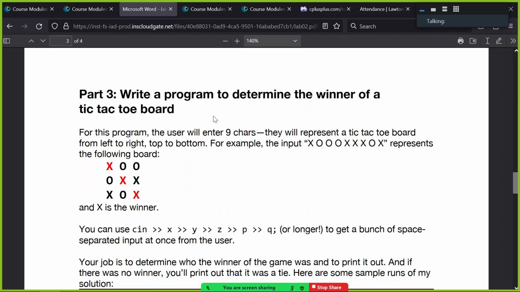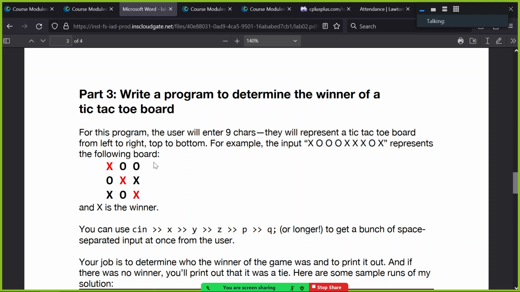All right, the next one is about tic-tac-toe. So we're going to have the user enter a tic-tac-toe board all on one line. The user is going to enter a space-separated tic-tac-toe board, where you're getting a row at a time. Let me try and explain. The first 3 characters are the first row. The next 3 characters are the next row. The last 3 characters are the bottom row of a tic-tac-toe board. I guess you could get it in a different way, but we're just going to get the whole board at once, in order of rows.